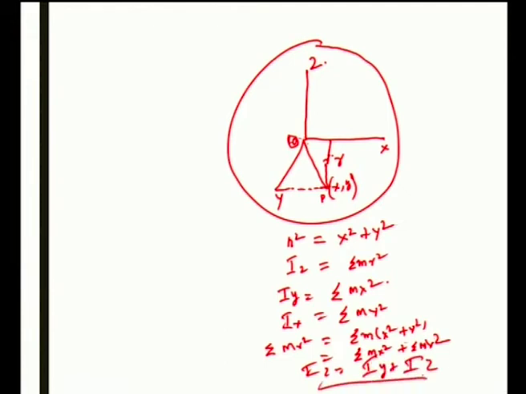That is, moment of inertia of a plane lamina along the axis OZ is equal to the sum of moments of inertia along OX and OY, that is, the moment of inertia along OZ is equal to the sum of moment of inertia along this and along this.